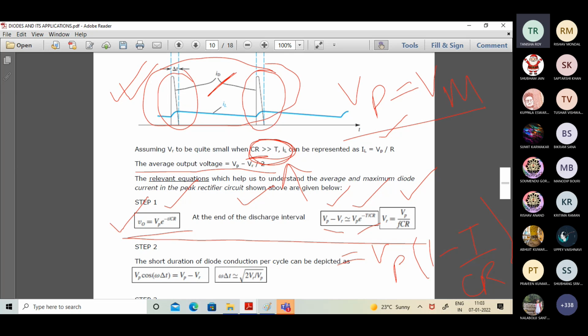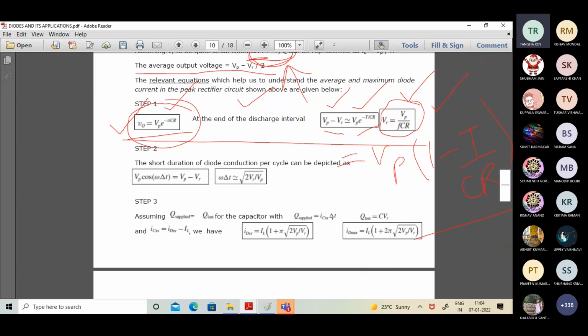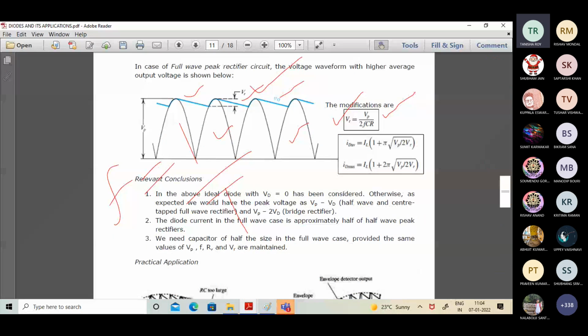Small t is equal to capital T plus delta T, and we have ignored delta T. Small t is just a general notation for indicating the discharging cycle of any capacitor. Small t is equivalent to capital T if we consider delta T to be very small. That is what has been assumed. Accordingly, from the linearity principle, we can put it as shown here. Look at this very important thing: in this case it is Vp by fCR, and in this case it is Vp by 2fCR, indicating the ripple will be less.